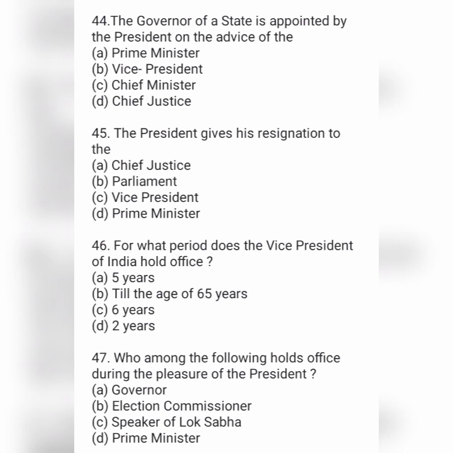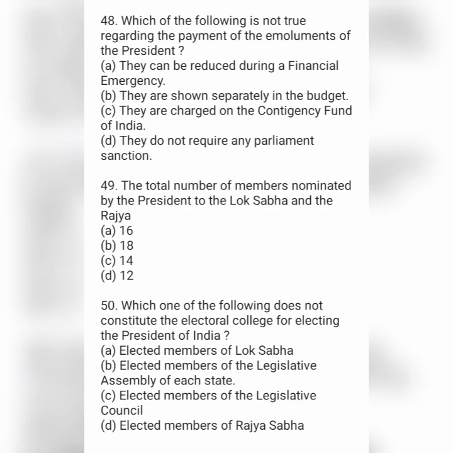Next, who among the following holds the office during the pleasure of President? Option A Governor, option B Election Commissioner, option C Speaker of Lok Sabha and option D Prime Minister. Next, which of the following is not true regarding the payment of emoluments of the President? Option A they can be reduced during a financial emergency, option B they are shown separately in the budget, option C they are charged on the Contingency Fund of India and option D they do not require any parliament sanction. Next, the total number of members nominated by the President to the Lok Sabha and the Rajya Sabha. Option A 16, option B 18, option C 14 and option D 12.